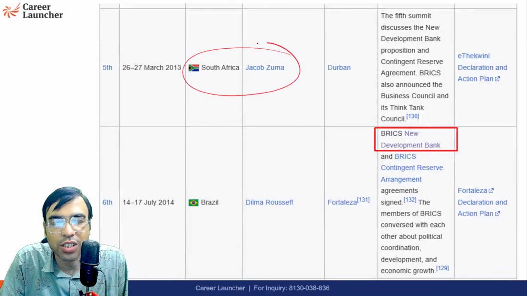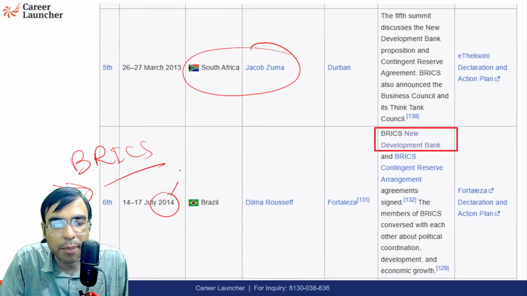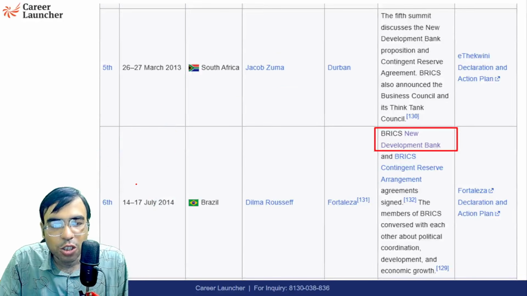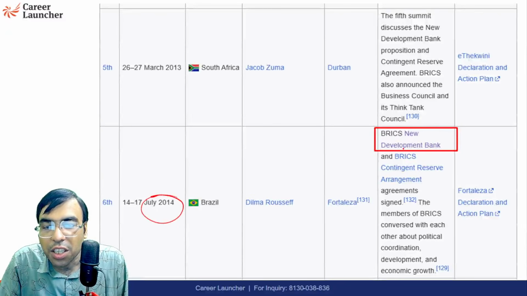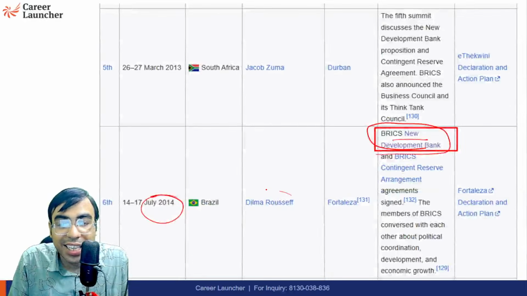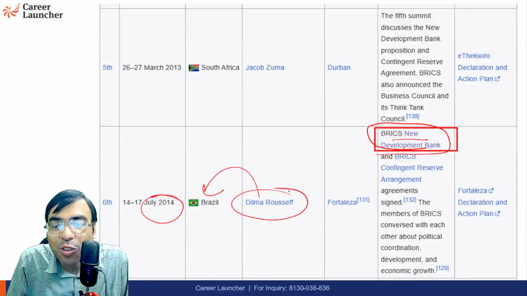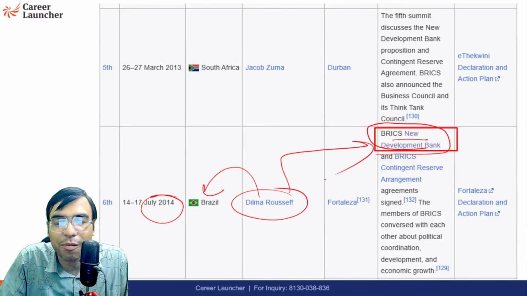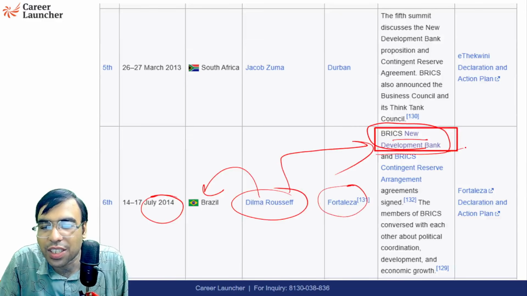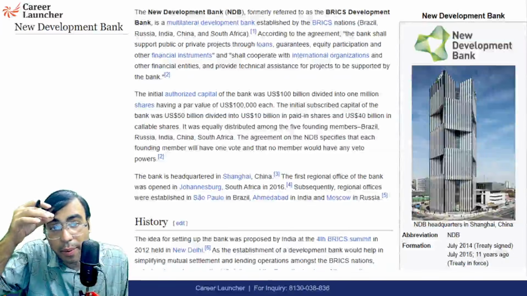2013, South Africa hosted it. And from here onwards, the BRICS pattern is being followed. 2014 happened in Brazil, then 2015 in Russia, then India, then China. So at the 2014 BRICS Summit, the New Development Bank was established, very important. At that time, the president of Brazil was Dilma Rousseff. Today, Dilma Rousseff is the president of the BRICS New Development Bank. It happened in Fortaleza, so we say it was formed as a result of the Fortaleza Declaration.